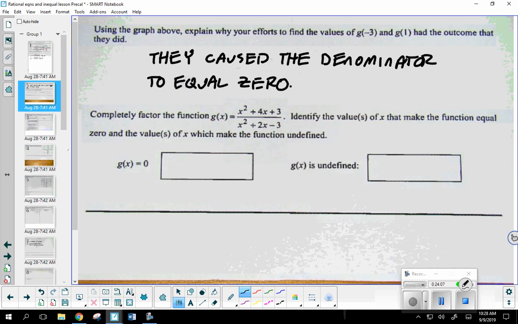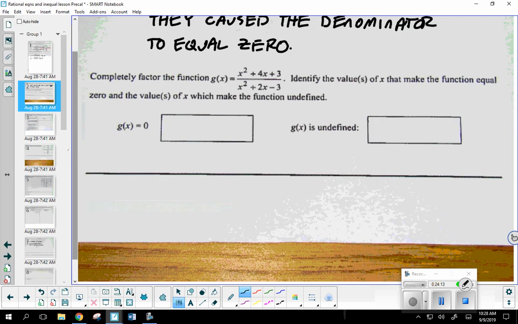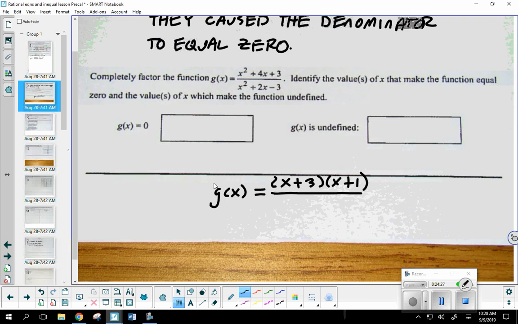Okay. So let's go ahead and factor this function here. Pretty simple trinomials. I'll do it down here. G of x equals. Somebody factor the top for me. X plus 3, x plus 1. Okay. Over the denominator. X plus 3, x minus 1. Okay.